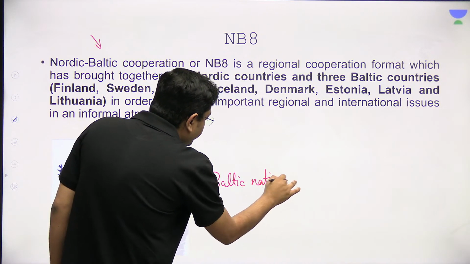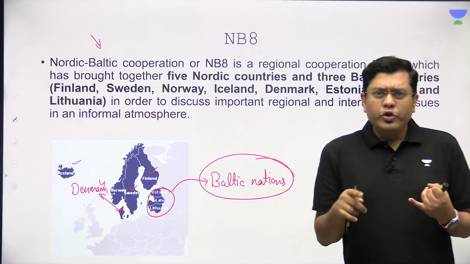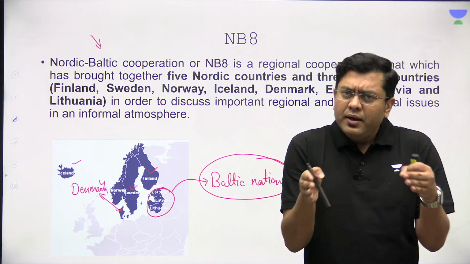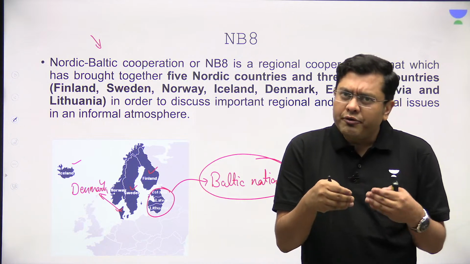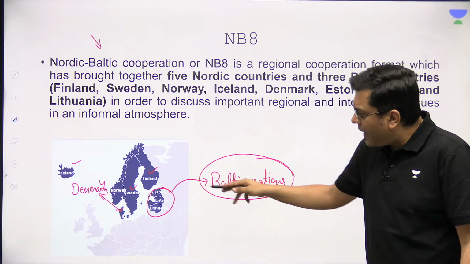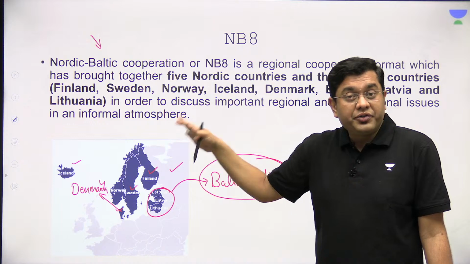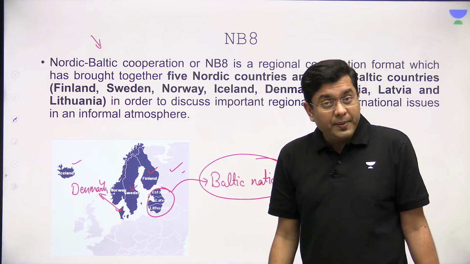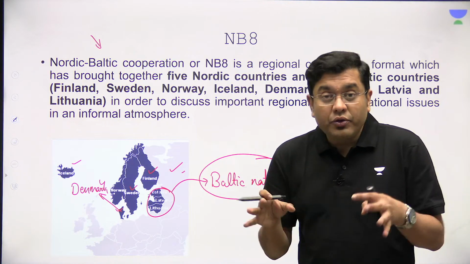Now, these nations, as I told you, have a larger cultural and historical connect. They have a very similar kind of geography and geopolitical interest. They are surrounded by one of the erstwhile largest superpowers and now one of the largest countries of the world, Russia. So in a way, they also share a common threat.